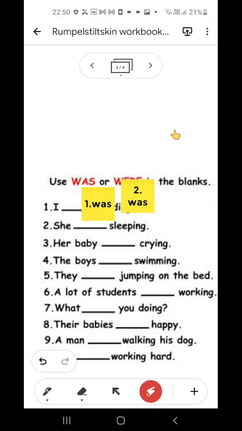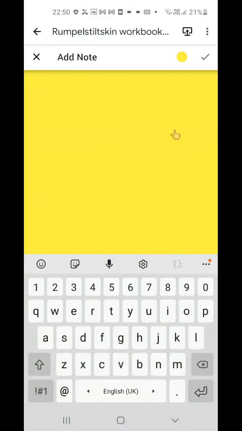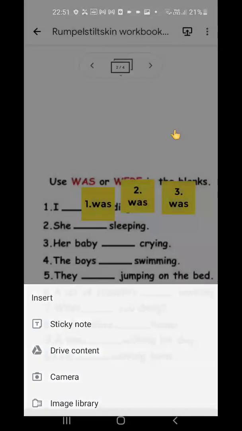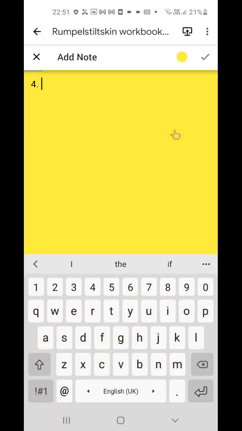Okay, what about number 3? Her baby was crying or were crying? Her baby. Her is singular. Her baby was crying. Okay, what about number 4? The boys were swimming or was swimming? The boys are plurals. So we'll write here "were".